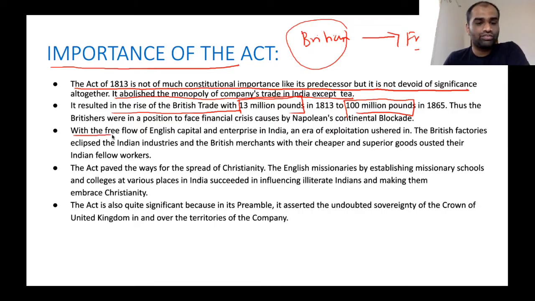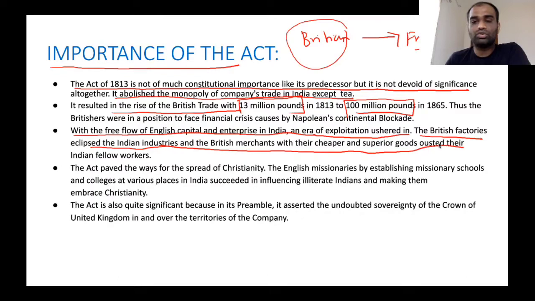Now, with the free flow of English capital as well as enterprise in India, an era of exploitation ushered in. The British factories eclipsed Indian industries, and British merchants, with their cheaper as well as superior goods, outstood Indian fellow workers. This Free Trade Act meant that a lot of superior as well as cheap English goods were dumped in the Indian market, like how China is doing in India right now.